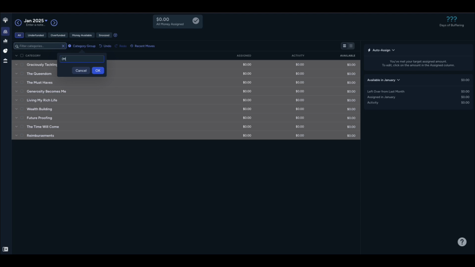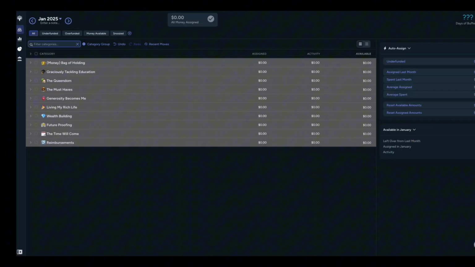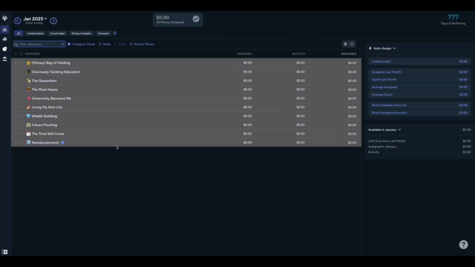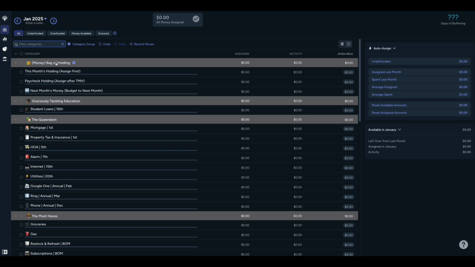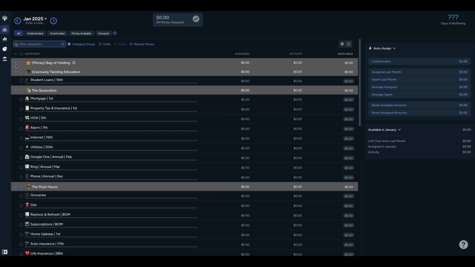And then other than credit card payments, I have something called my money bag of holding. This doesn't actually do anything for my budget, but it just helps me keep track of things when I add items to it as I end up, say, funding a bunch of things. And if I haven't made a decision yet about leftover funds, where they need to go, I put them in that money bag of holding just so that I utilize the funds, give every dollar a job, but I'm not moving it between multiple categories.